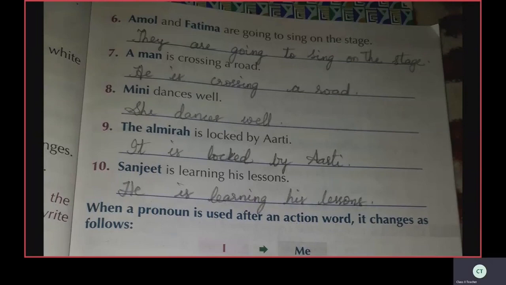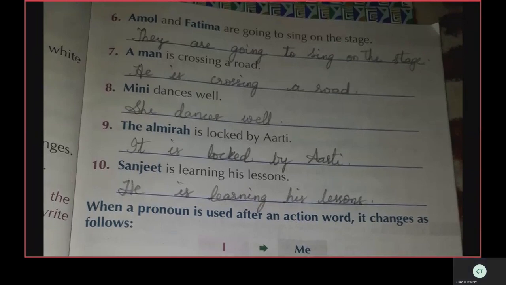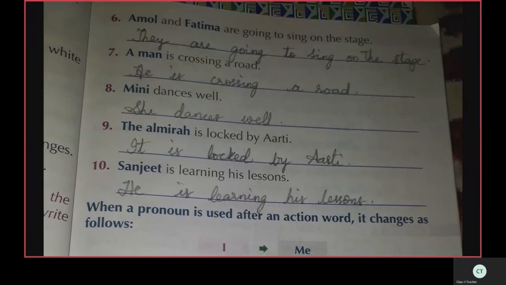See next. Sanjit is learning his lessons. He is learning his lessons.